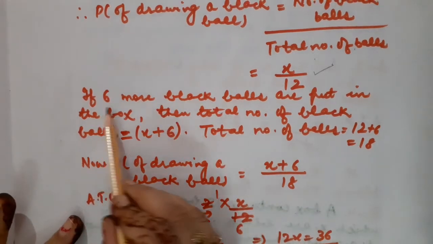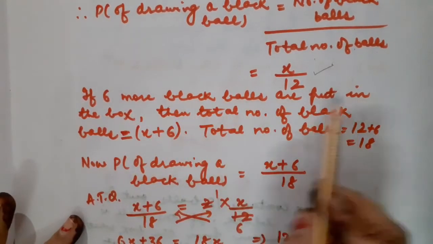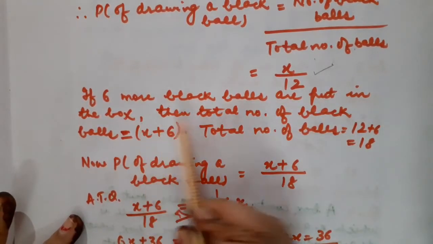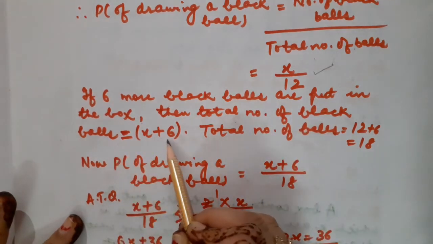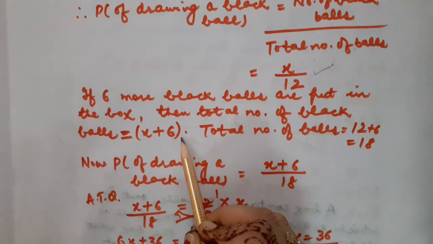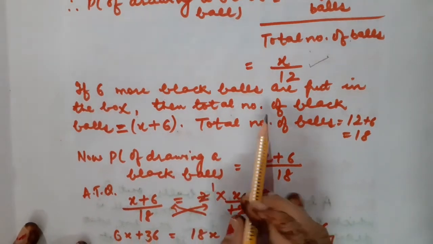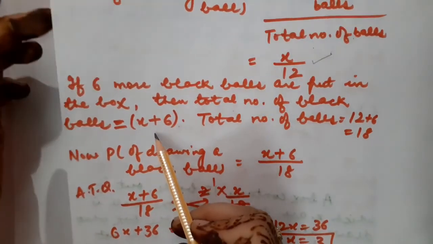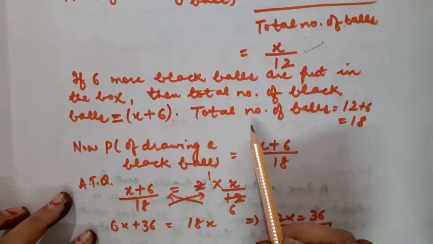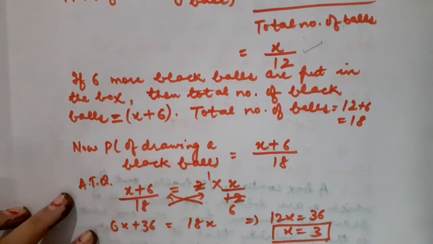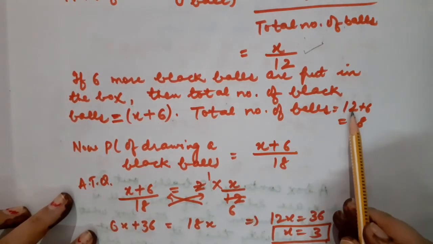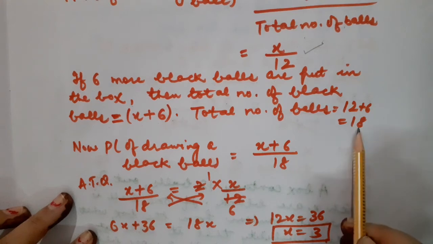Now, if 6 more black balls are put in the box, then the total number of black balls becomes x plus 6, as explained just now. Fine. This is the total number of black balls. But if I talk about the total number of balls, including those of colors other than black, that would become 12 plus 6, which is equal to 18.